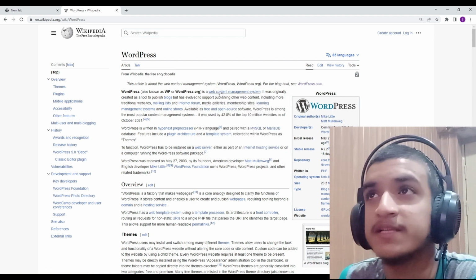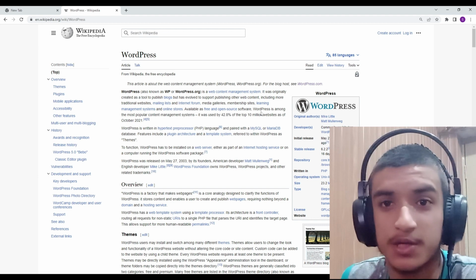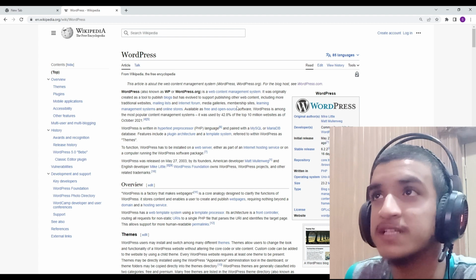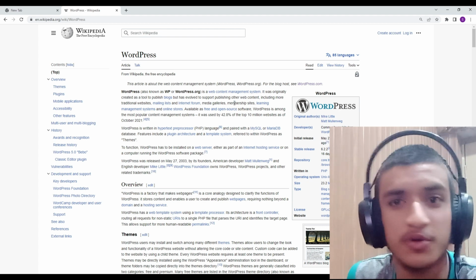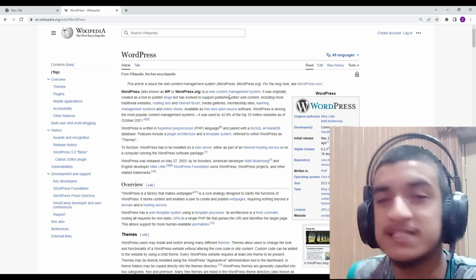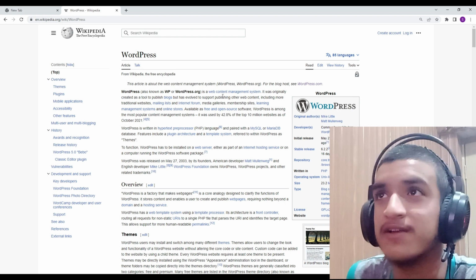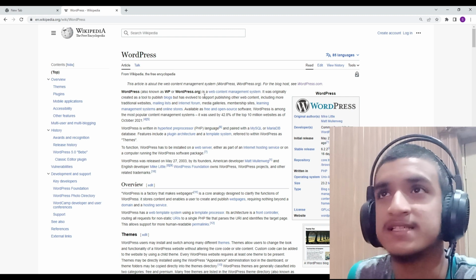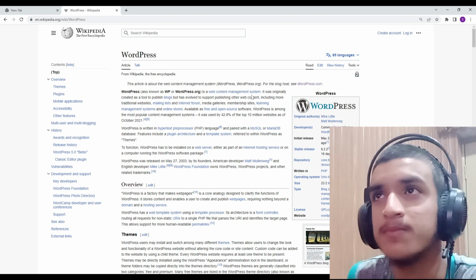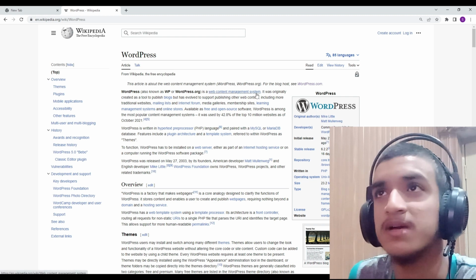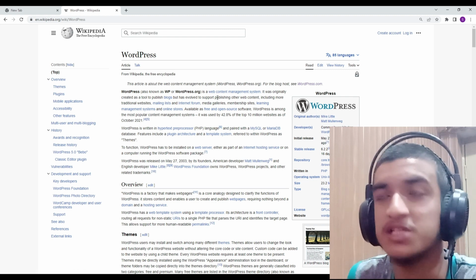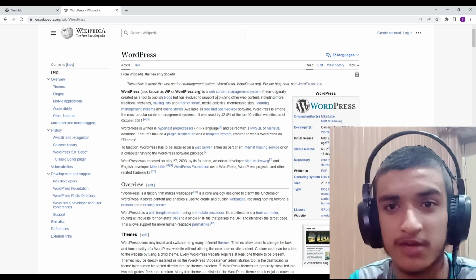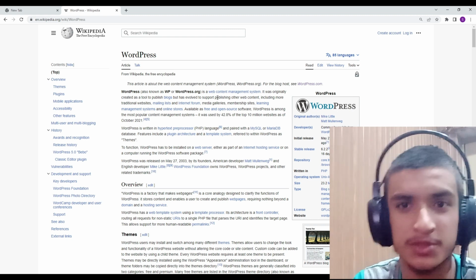It is a web content management system. This is very important. What is CMS? CMS is a content management system which allows you to manage your content, as the words themselves explain. The platform which allows you to manage your content is called a management system. And what is a web content management system? A platform like WordPress, which provides you the environment in which you can manage the content of your website. You can use your own themes, your own plugins.